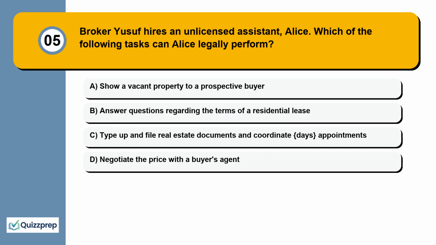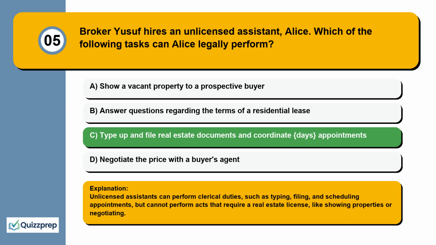Question 5. Broker Yusuf hires an unlicensed assistant, Alice. Which of the following tasks can Alice legally perform? Show a vacant property to a prospective buyer. Answer questions regarding the terms of a residential lease. Type up and file real estate documents and coordinate appointments. Negotiate the price with a buyer's agent. Unlicensed assistants can perform clerical duties, such as typing, filing, and scheduling appointments, but cannot perform acts that require a real estate license, like showing properties or negotiating.